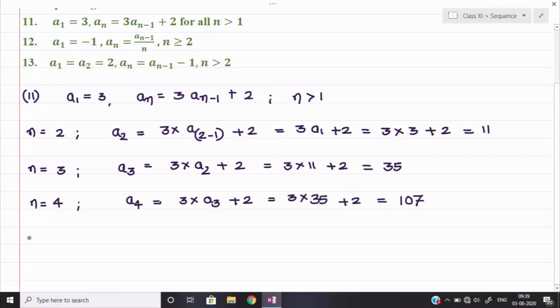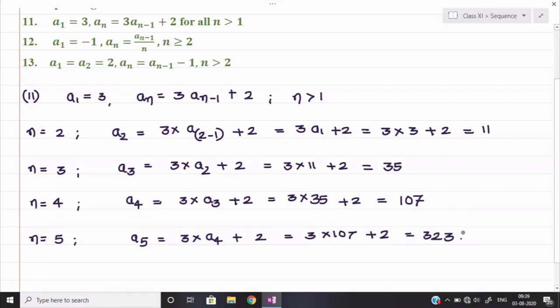And the last value we can find out in the similar way. n is equal to 5, so the value of a5 will be equal to 3 into a4 plus 2, so 3 into 107 and then plus 2. 107 into 3, I think this will become 321, and plus 2, so this will be 323. So the final value you can write down here.